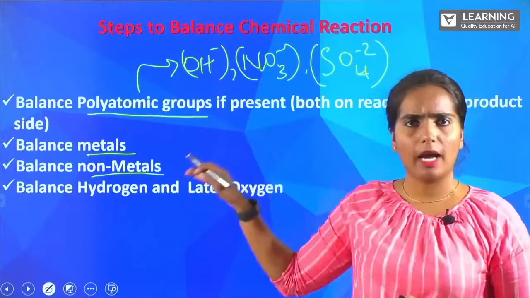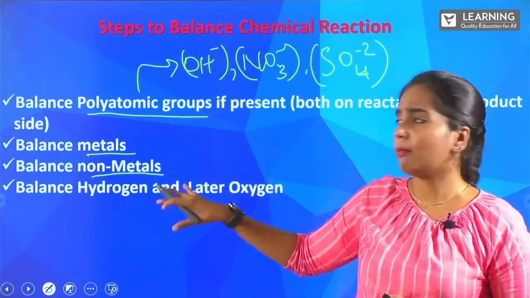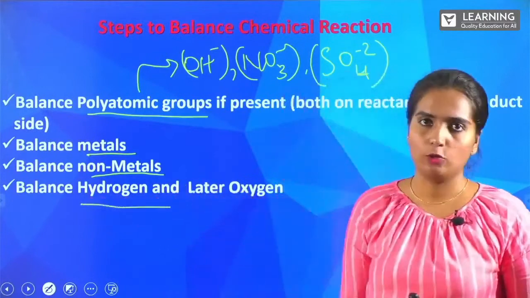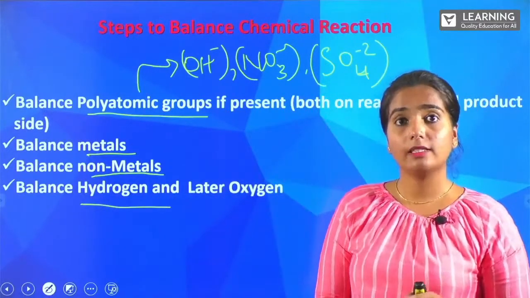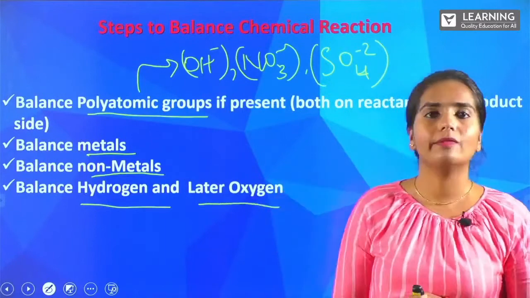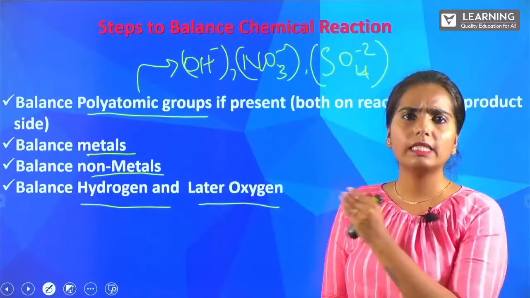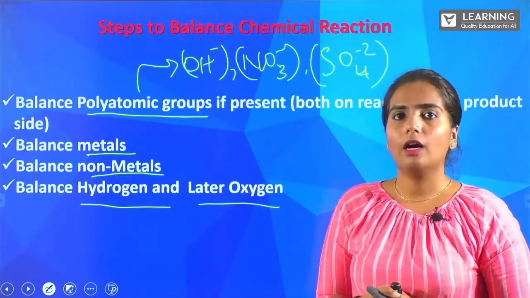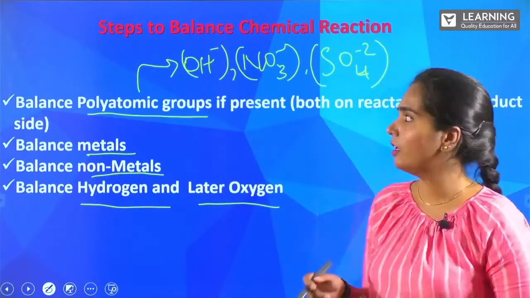So as I told, first balance the polyatomic groups, then balance the metals, followed by non-metals, and the last is hydrogen. First balance hydrogen and later go on with oxygen. So if you remember these steps, it will be very easy for you guys to balance the equation. Now, let's balance one equation. Using the same method, I will teach you how you can easily balance the equation, right?